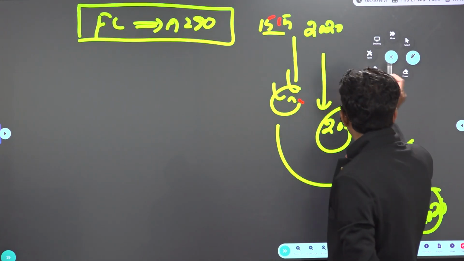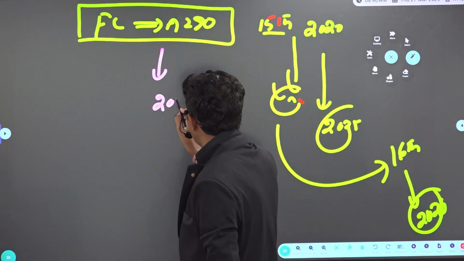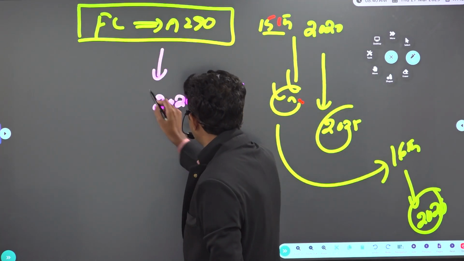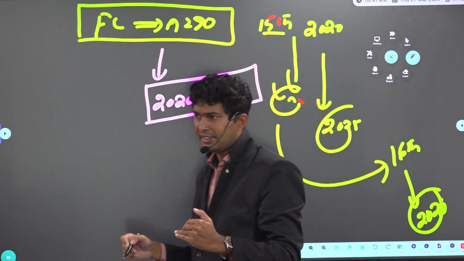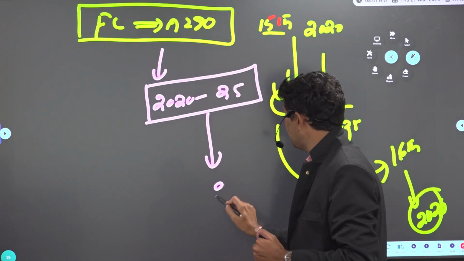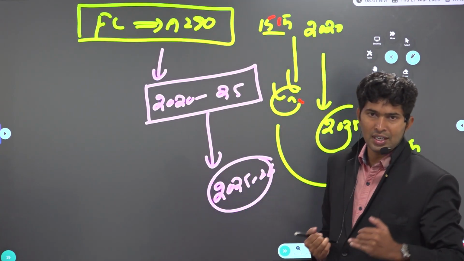But one point to remember, the 15th Finance Commission time frame is 20 to 25. However, because of the delay in the interim report due to COVID-19, implementation is continued till 25-26.